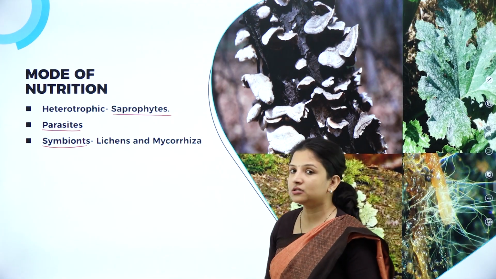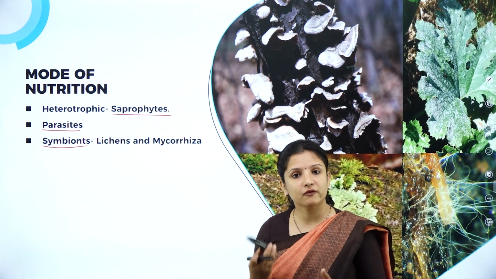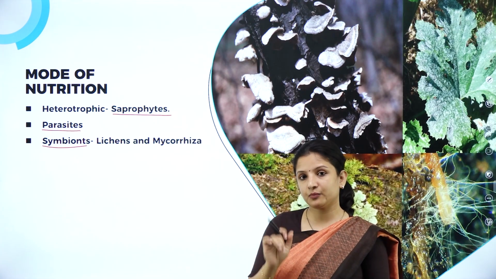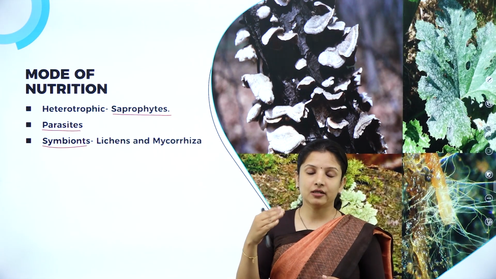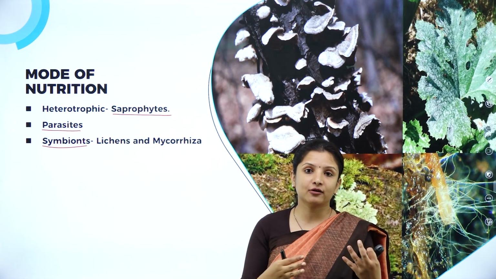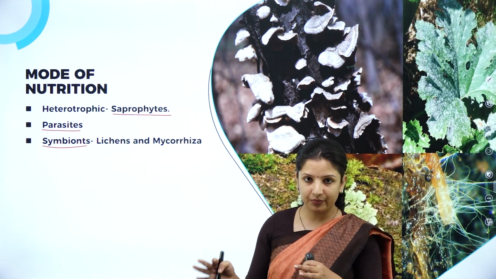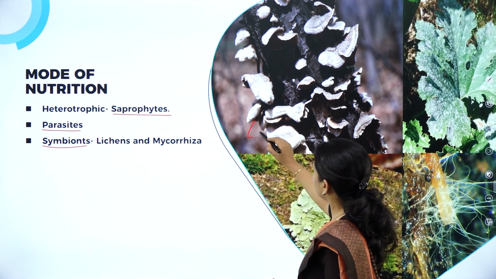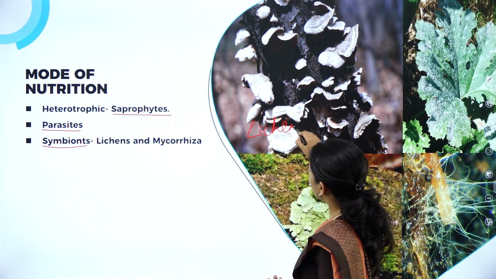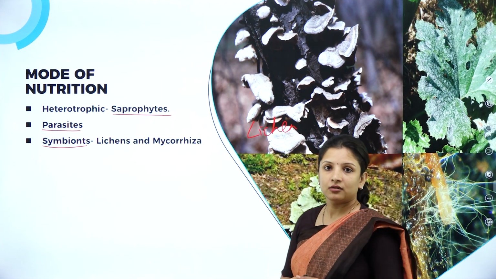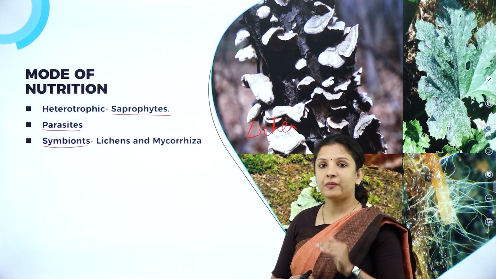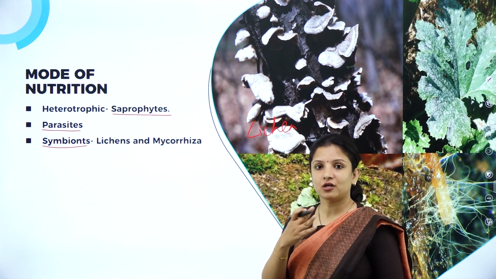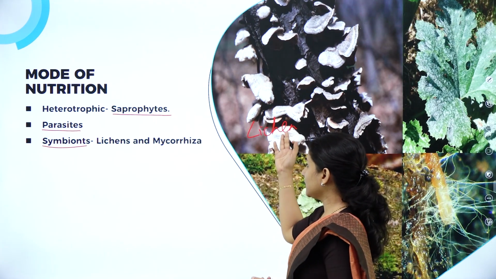So, what are lichens? We shall look into it in one of the sessions, because you have a separate portion wherein they have put viruses, viroids, prions and lichens separately. So, we will study about that. Lichens are nothing but this, this is a lichen. Usually you might have seen on trees white or greenish white patches, grey color patches that will be growing. So, they are nothing but lichens.